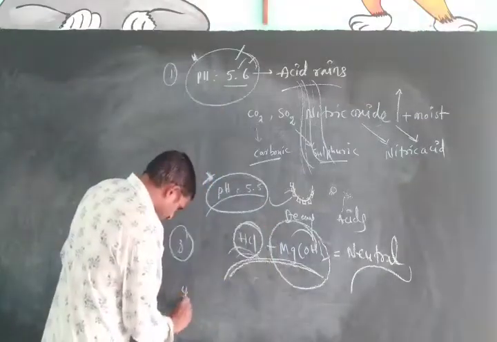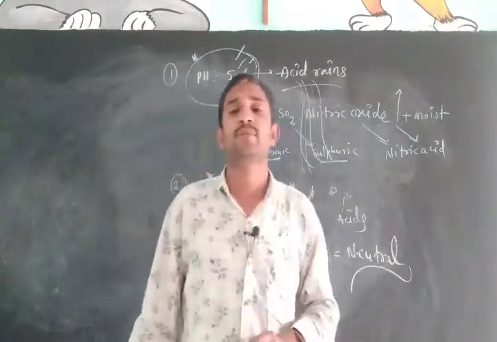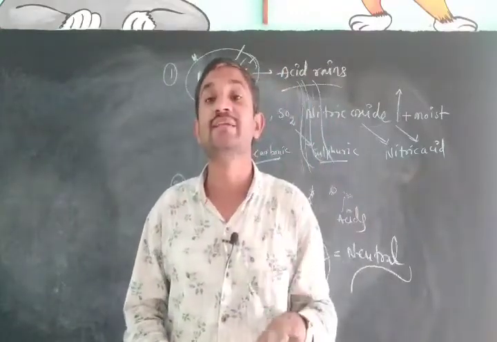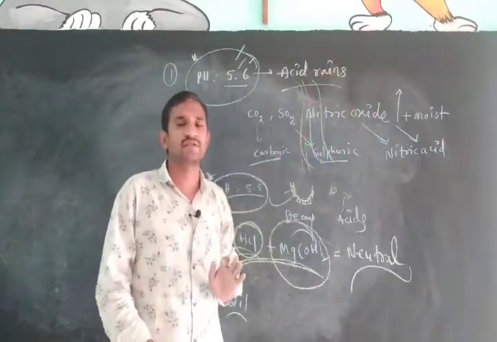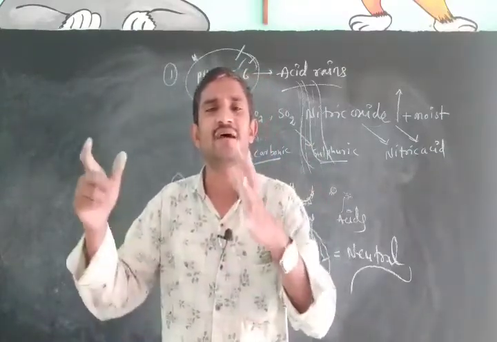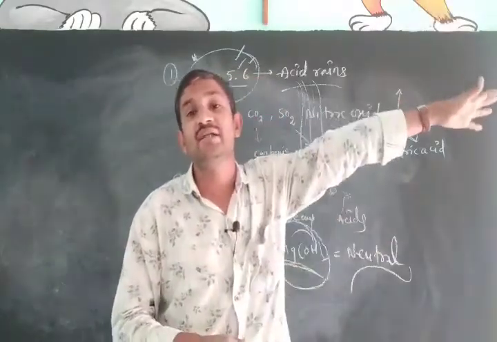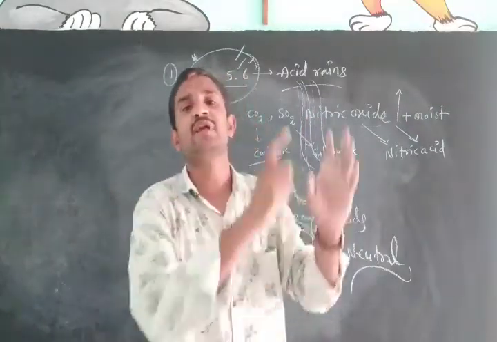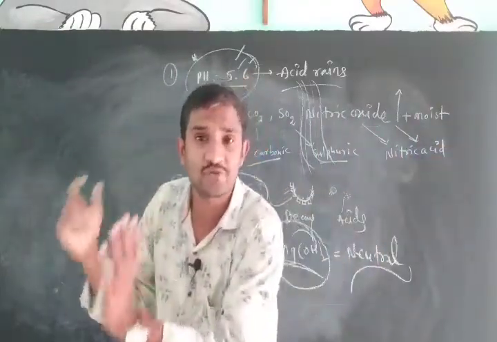Okay, next one. Soil. Is there any effect of pH on the soil? There is some effect on the soil due to the change of the pH value. Suppose Nirmal, Adilabad, or some other districts, Karimnagar or Warangal, Rangareddy. In our area we can get soya bean, cotton like that only. But in some other districts they can get different kinds of crops. Why are they producing different kinds of crops in that district? Why are we producing cotton and soya bean only here?